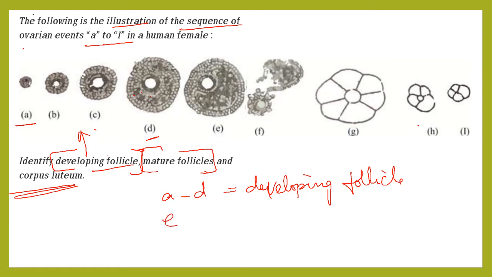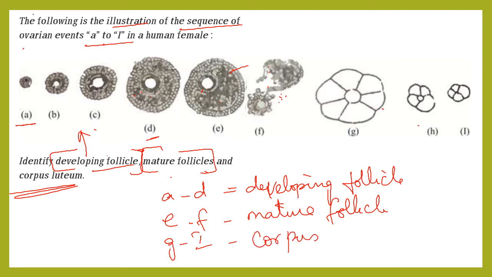Then E and F. Next is mature follicle. You see, this is mature follicle, it is ruptured, no? So this is matured and then it is ruptured. So mature follicle. Then G to I. G to I is corpus luteum. Corpus luteum. So this is a sequence.